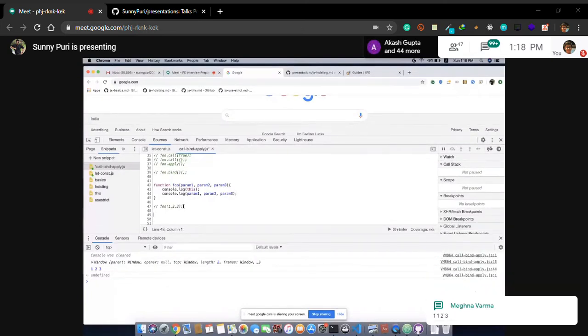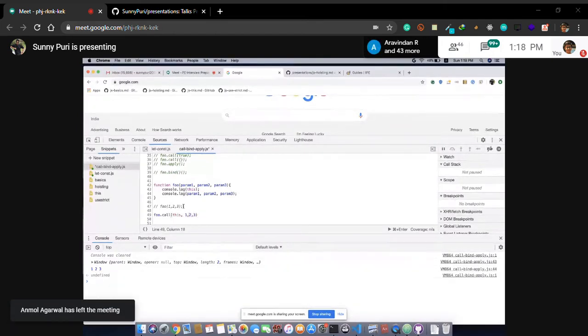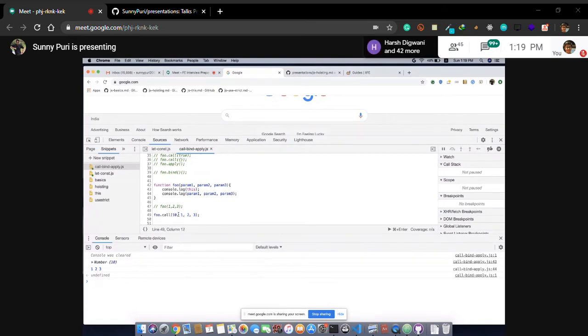Okay, let's comment this. How will we call this function using call? The first parameter will be a reference. So what I have to do is say point to this, whatever is the this, then 1, 2, 3. Same thing. This is clear. First, not 1, because I am passing this. So your this will point to whatever is this right now. If I am doing it like this, it will give you 10. It's pretty much clear.